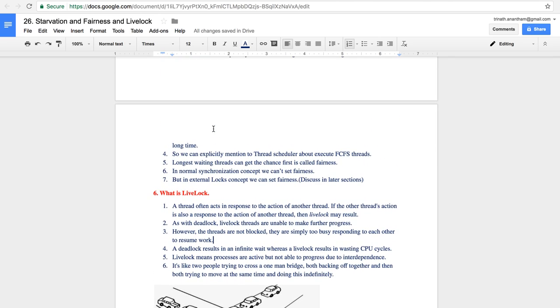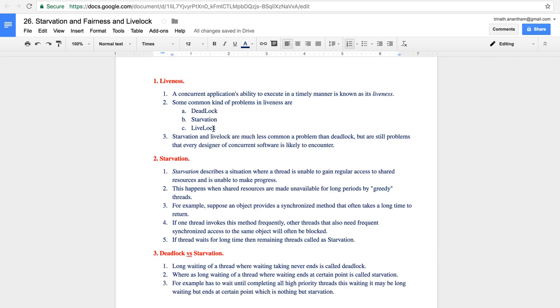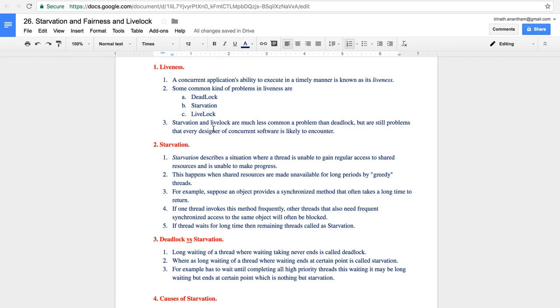In the next session we will discuss what a daemon thread is, what thread dump stacks are, and what guarded blocks are. We will discuss these concepts in the next session. Okay, thank you.